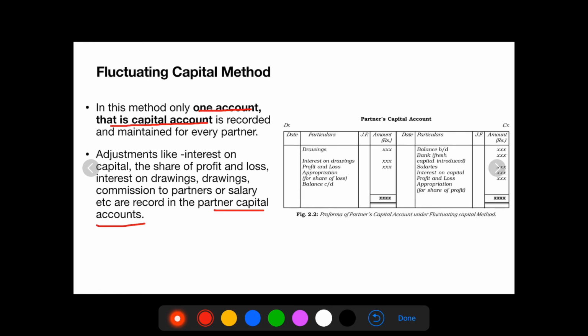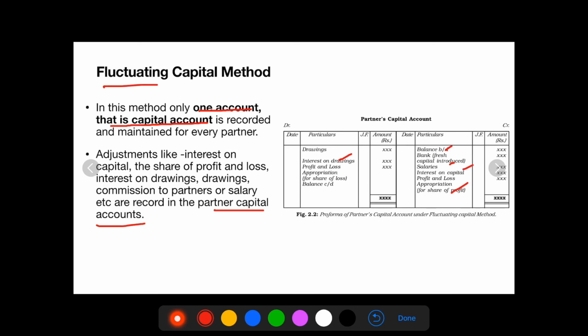So here you have the pro forma of partners capital accounts under the fluctuating capital method. Since you record both the capital and all other adjustments like salary, interest on capital, profits and losses in one account, the capital keeps fluctuating from time to time.